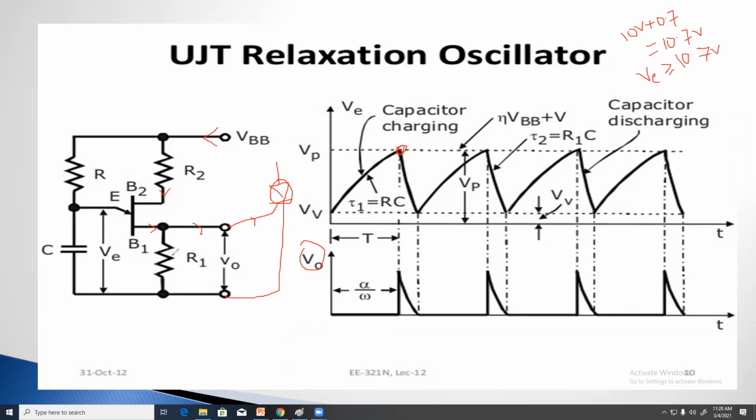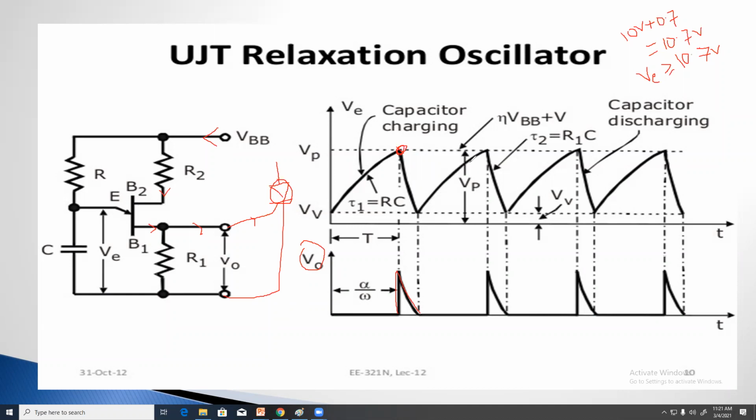Is it clear? But here the capacitor voltage is present. Whatever the voltage of the capacitor is, that is the emitter voltage, and the same wave shape is present across the load circuit. Is it clear? And during the negative half cycle of the supply voltage also, it works the same way.